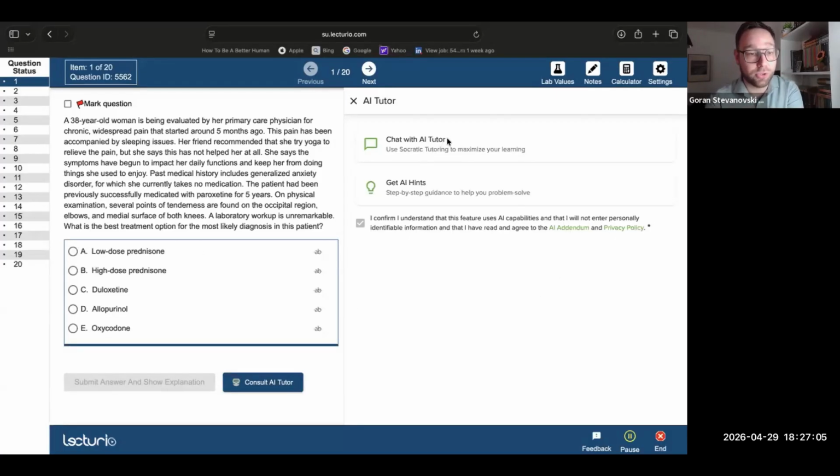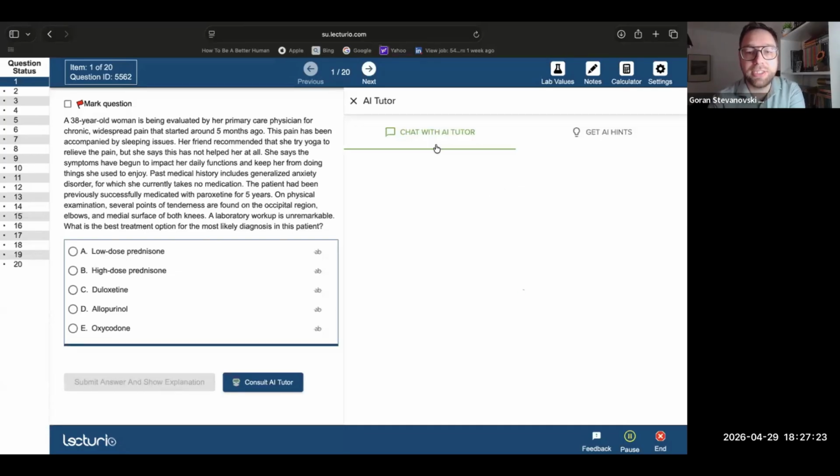So you could chat with AI Tutor, which uses the Socratic tutoring method, which means it's actively asking you questions about your reasoning so that it deploys metacognition and you can learn about why you think that's the case. You could get AI hints. It's really important to confirm that you understand this feature uses AI. And let's see the AI tutor, the Socratic reasoning one, in this case.